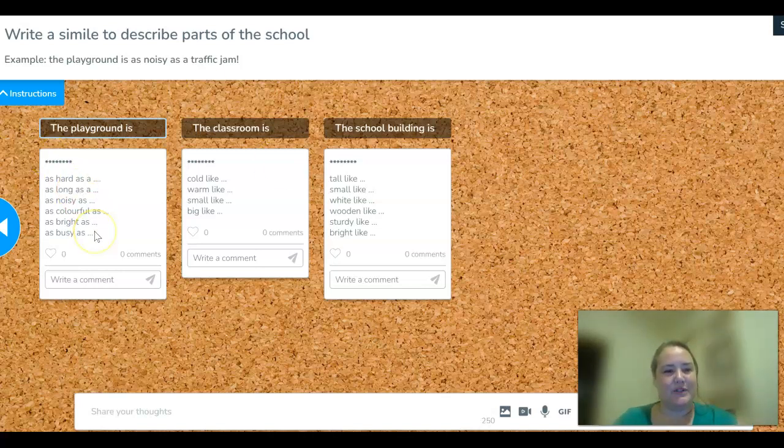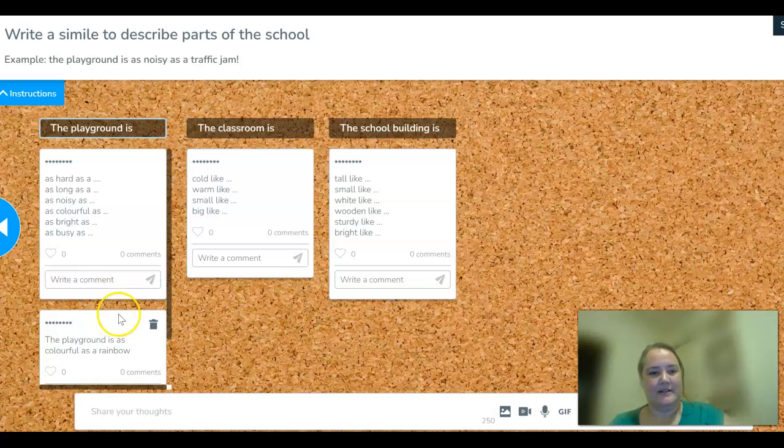And then what you do here is, I'm going to do the playground one. So the playground is as colourful as a rainbow. And you can see at the bottom here where it says the playground, so when I press enter, it will go under playground. There it is.